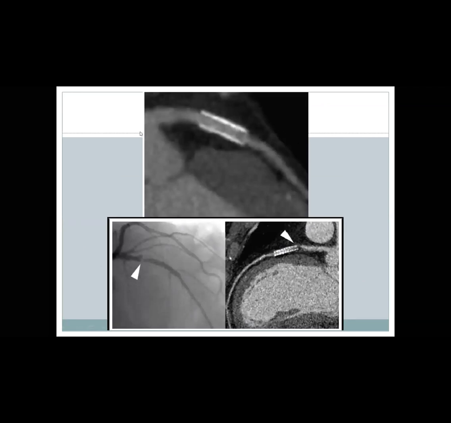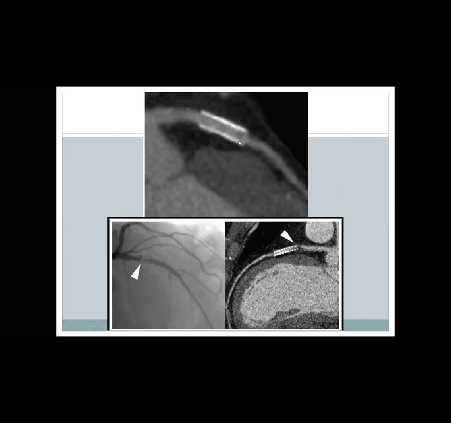If we look at the top image, it looks like a relatively large stent. If we concentrate on the distal end of the stent, there is a radiolucency. This area is more radiolucent than the area distal to it and the area proximal to it.